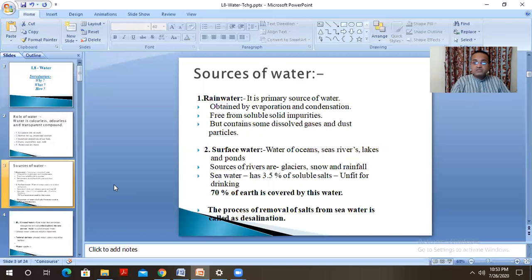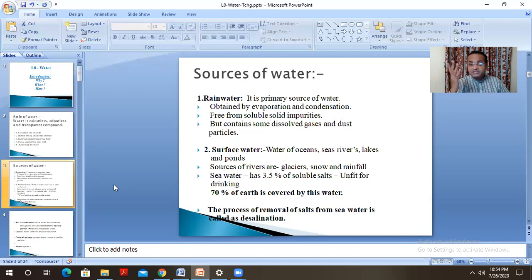And this rainwater is free from solid impurities. It does not contain any soluble solid impurities. But as the rainwater comes down, the first rain of the season contains dissolved gases from the atmosphere, like CO2. CO2 plus water will form H2CO3.